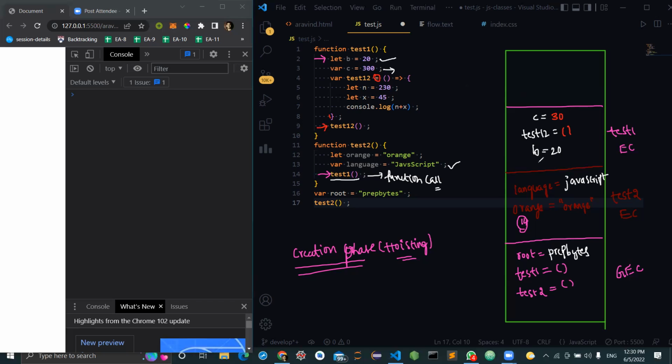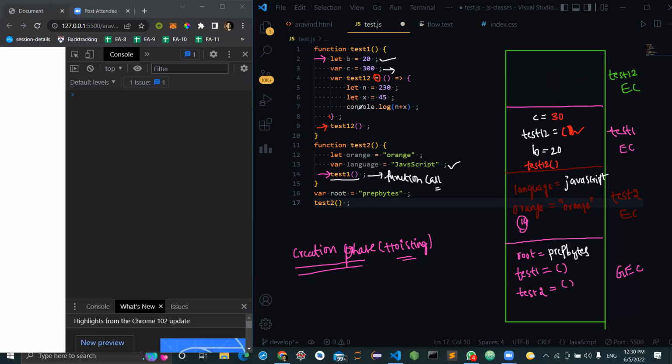And here what I'm trying to do is make a call for test12. Function call. Is there a variable within this context which is named test12? Yes, sir, of course. And it is a function, right? So this is a function call. What should happen now? A test12 execution context will be created on the top. This is the test12 execution context got created.